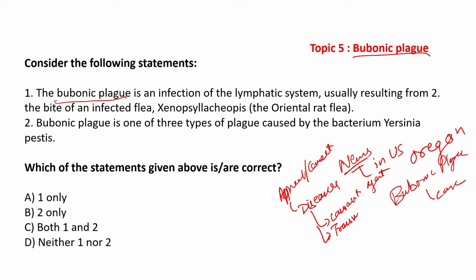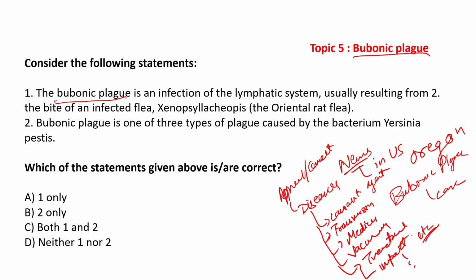Whenever you talk about diseases, causative agent is important. The transmission, medicine, vaccination, treatment, and the impact, etc., become important for the examination for us to remember and to handle these questions in a proper manner.